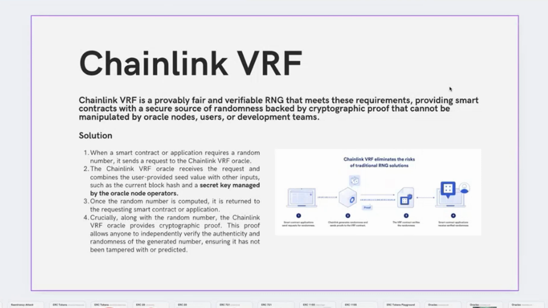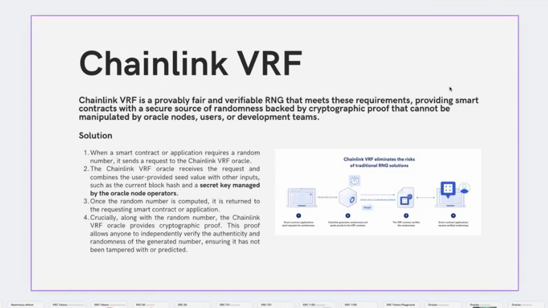The Chainlink VRF in particular works by combining the deterministic values we talked about with secret keys managed by the nodes of the peer-to-peer system of the Chainlink protocol. How this works is through a series of steps. Say you have a smart contract that needs a random number. The protocol has evolved and now returns random words that you can then utilize for a random number.